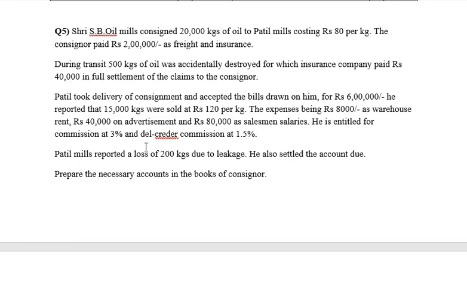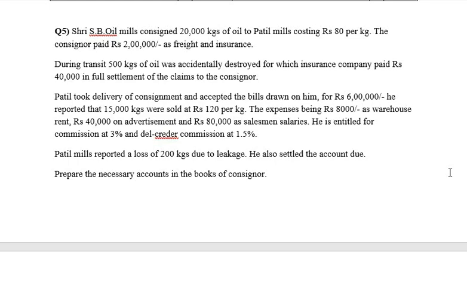Plus he is getting commission also, wherein ordinary commission is 3% and Del Credere commission is 1.5%. Next, Patil Mills reported a loss of 200 kgs due to leakage. Now this is nothing but the normal loss, wherein he has also settled the accounts due. Prepare necessary accounts in the books of consignor.